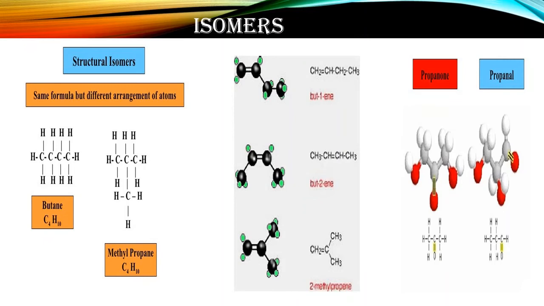For the another isomer, that is position isomers. What are position isomer? Position, that is position is different. Molecular formula is same but position is different. So then here you can see but1ene, but2ene, that is double bond position is different but molecular formula is same. So molecular formula is same but double bond position is different.